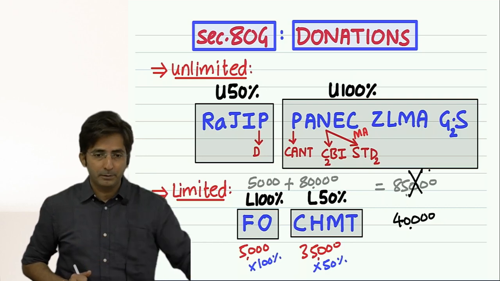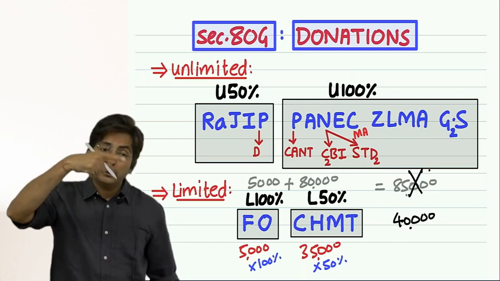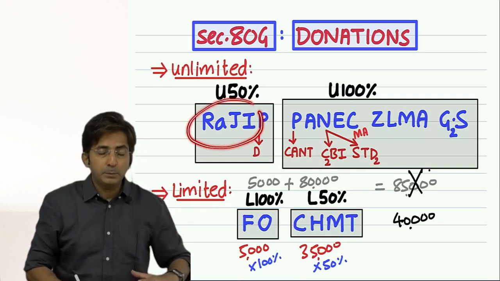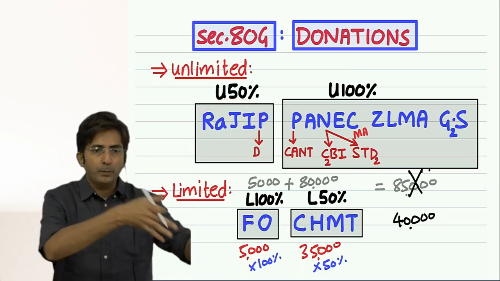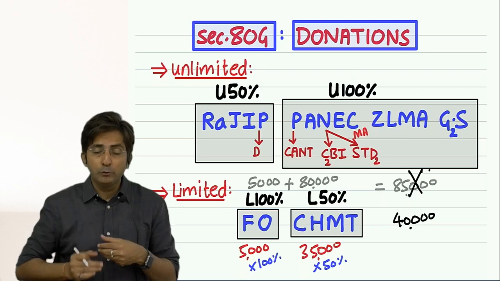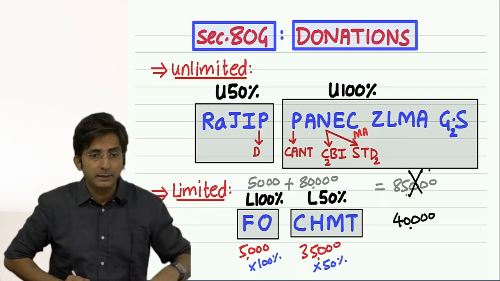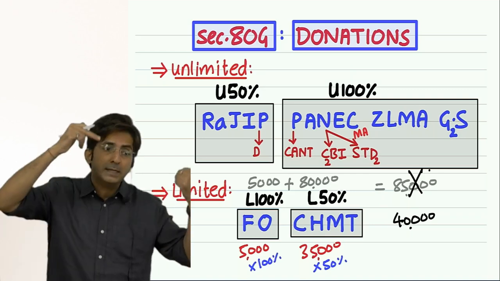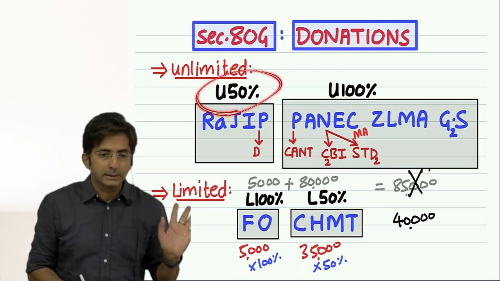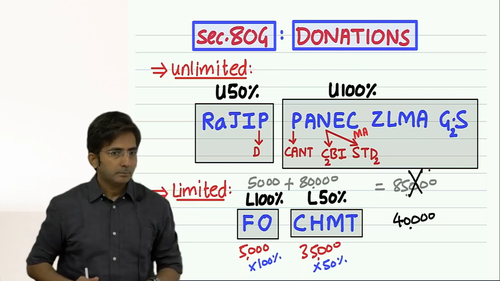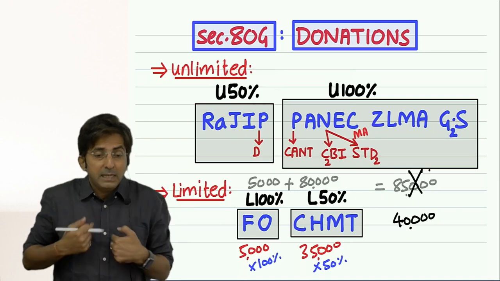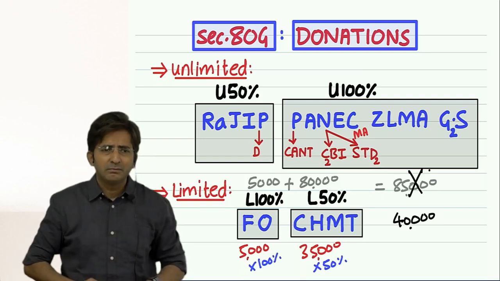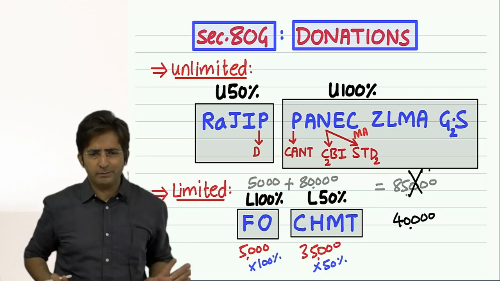But earlier in my old batches I used to say, if you give donation to these people, it means exactly not to the person, they are dead. But if you give donation to a fund created by Rajiv Gandhi, a fund created by Jawaharlal Nehru, a fund created by Indira Gandhi, you used to get deduction earlier. That was only 50%, but that is stopped now. See, this is an old rule, but still I am giving you the knowledge. You know why? Because in the question they will give you, but you have to ignore it.